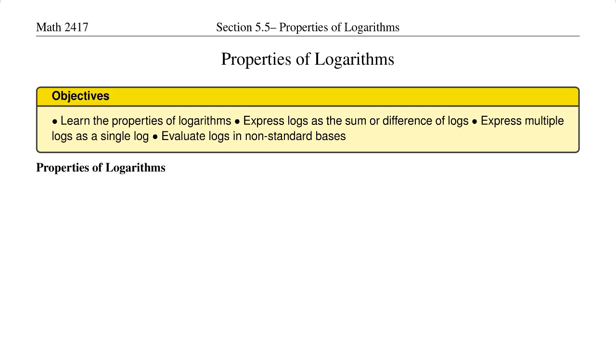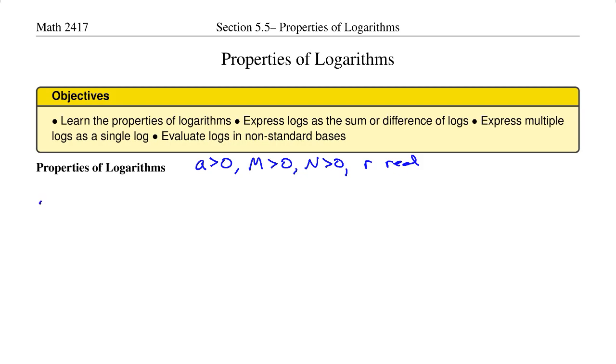Let's take a look at 5.5, Properties of Logarithms. Now, I feel like a lot of these properties are familiar, but maybe extended, and the examples are a little bit more difficult than what you may have seen in college algebra. So let's go ahead and take a look at some of these properties. For this section, we're going to assume that A is positive, that M is positive, N is positive when we get to it, and that R is real. So it could be positive, negative, or zero.